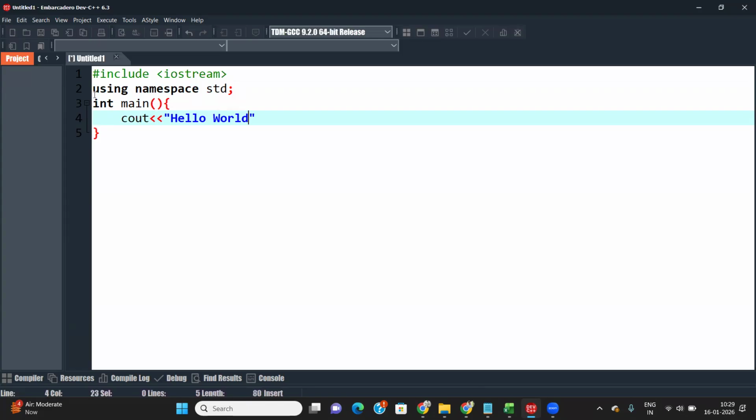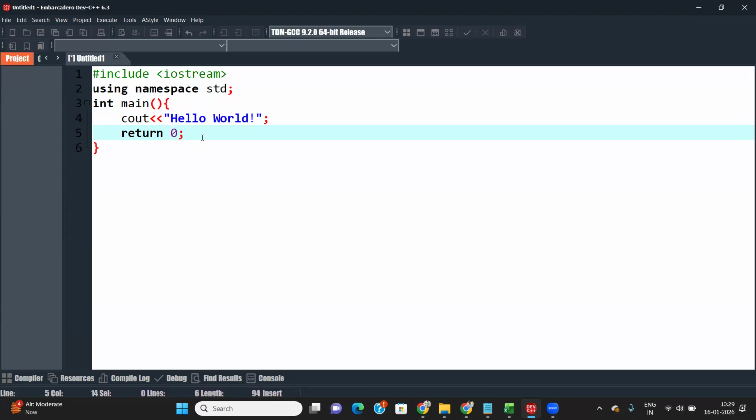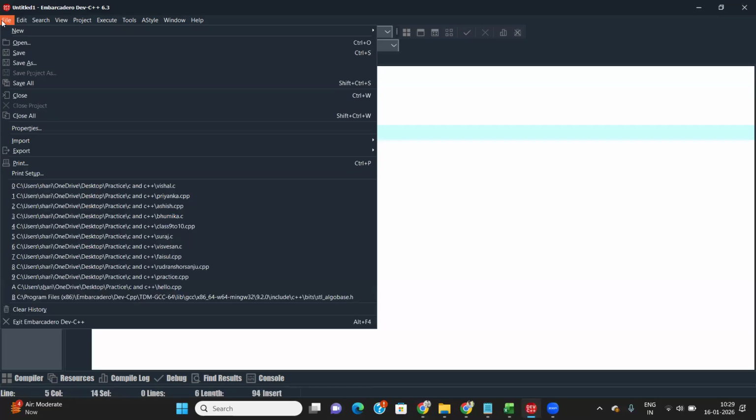This is the first syntax you write every time. Put a semicolon here, and then use return 0. Then you can save this file.